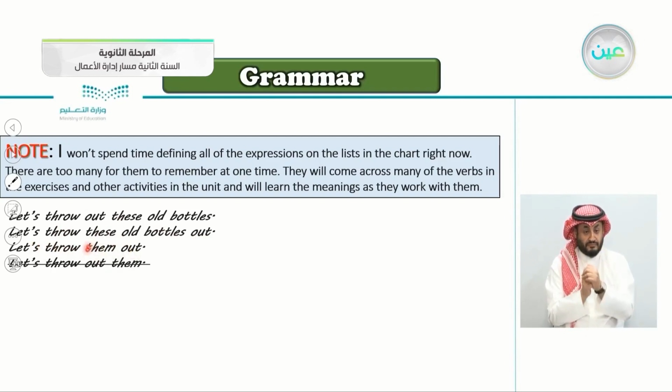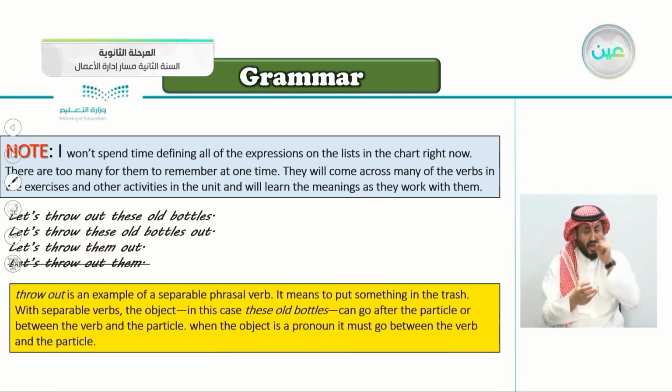The pronoun them is in the middle. We don't say let's throw out them. If it's not a pronoun, you can say throw out these old bottles or throw these old bottles out. But if it's a pronoun, you have to put it in the middle.